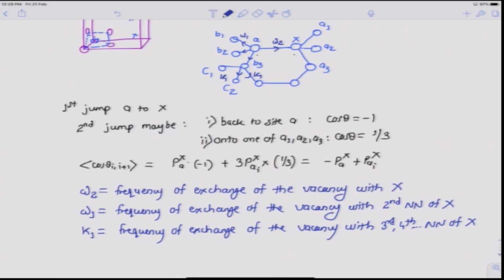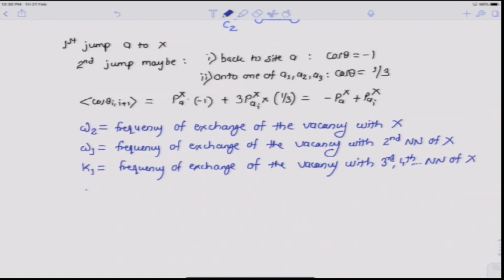When the vacancy is a nearest neighbor of x, there is a binding between vacancy and impurity if x happens to be an impurity atom. And as the vacancy makes an omega 1 jump, it is leaving the nearest neighbor coordination shell of x, the first coordination shell of x, and so the frequency of exchange from A to one of the B sites will be different from the reverse jump, that is from one of the B sites to A, and so the reverse jump frequency is denoted as omega 1 prime.